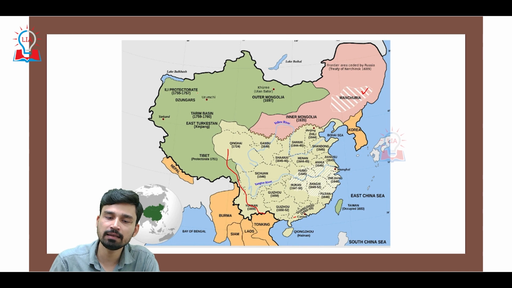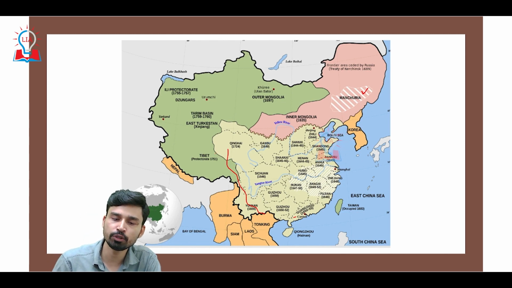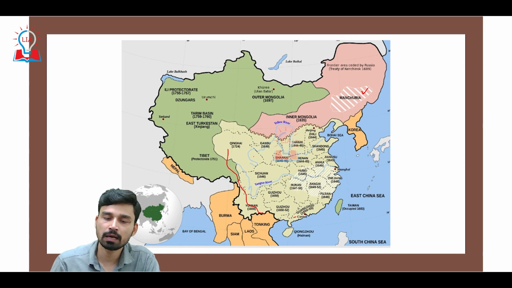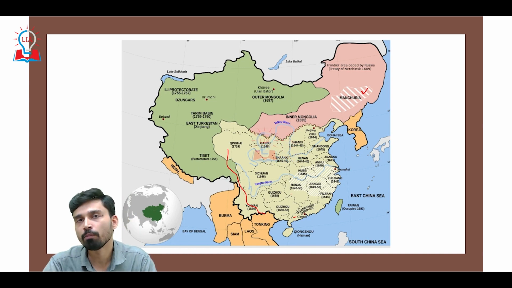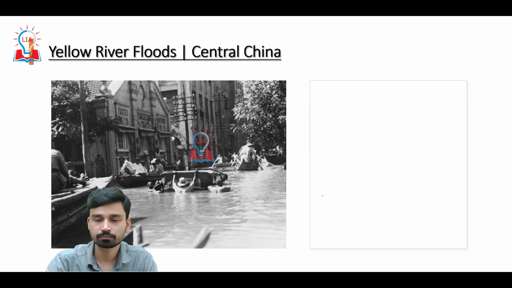Apart from that, the other region is what we call Outer Mongolia, which largely includes mountains, deserts, and the plateau region of Tibet. And then we have northern China, which was a densely populated region due to its fertile valleys, conducive climate, as well as its coastal locations.